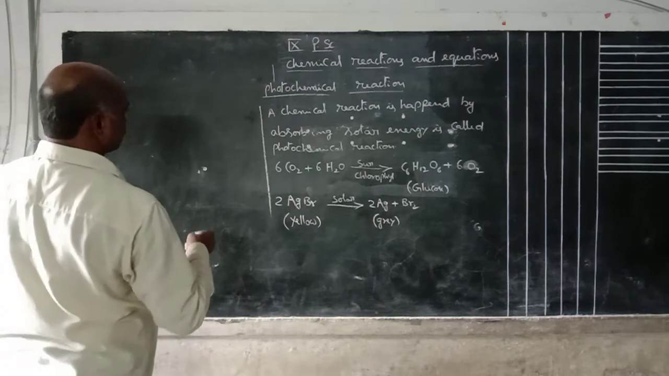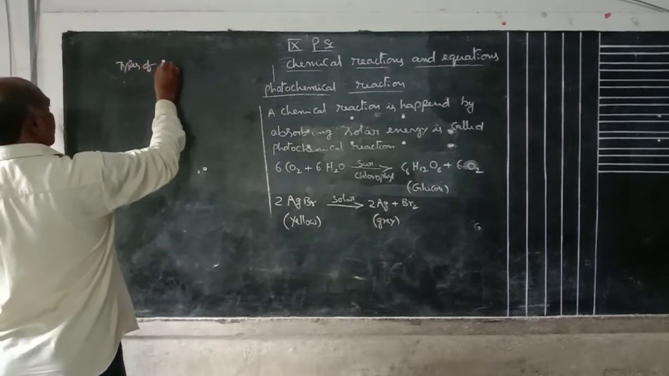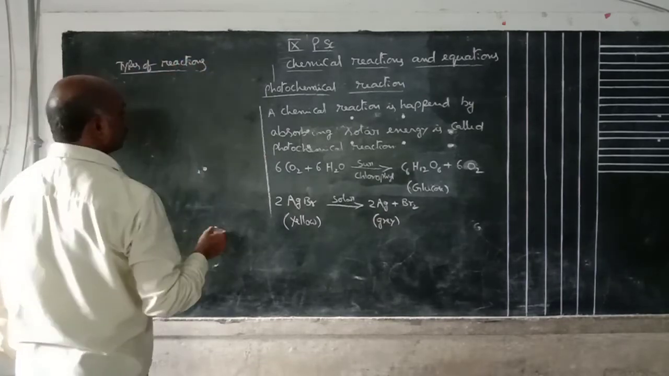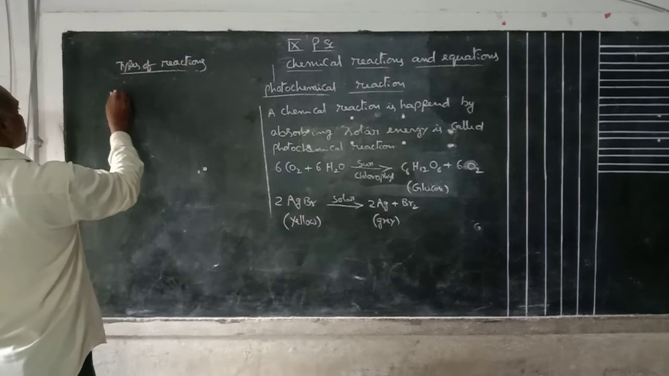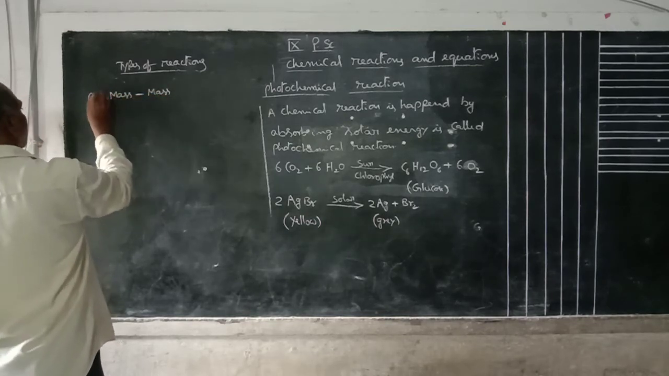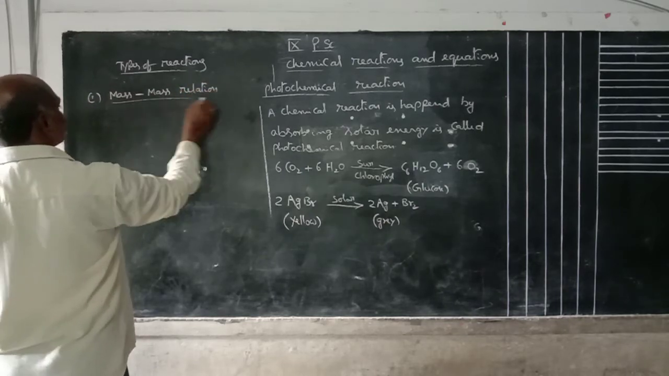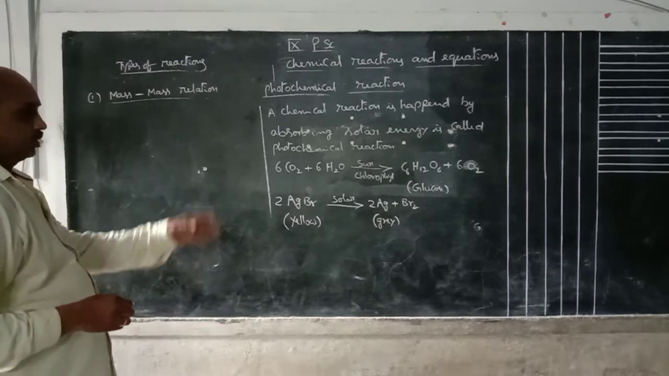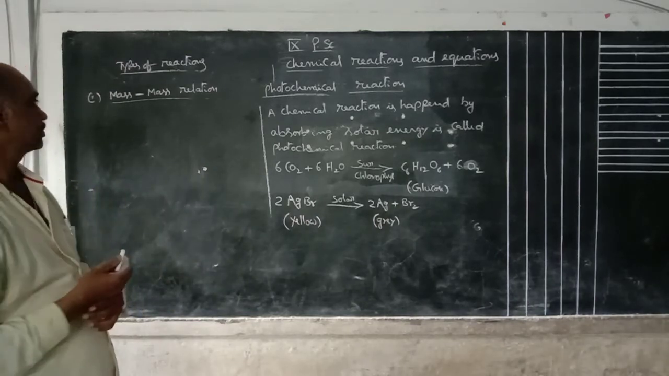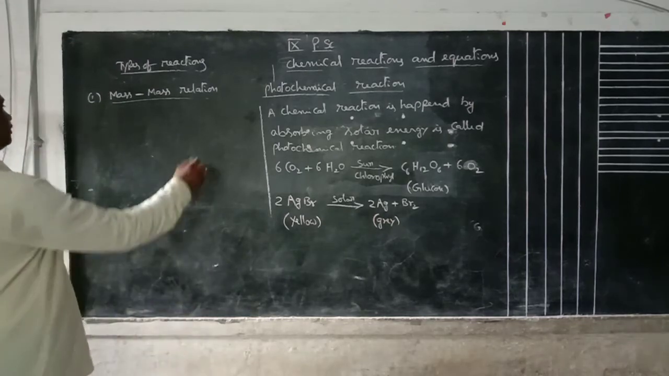And the reaction types. Types of reactions. These are all how it is. Mass relation. Here mass relation means reactant side and product side, both are solids or liquids. These are all mass relation.